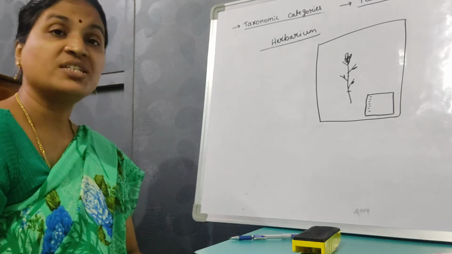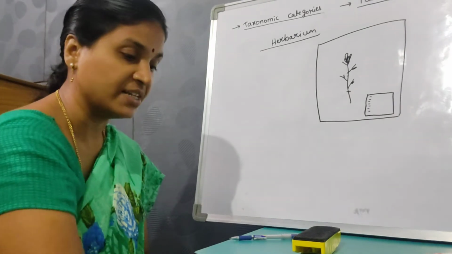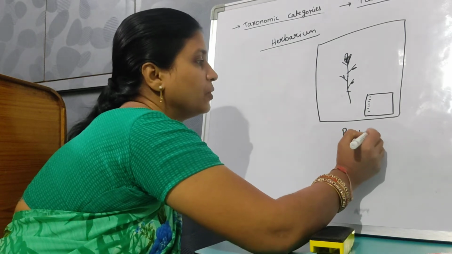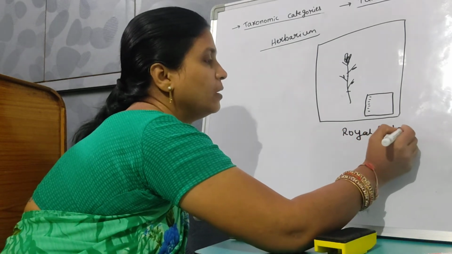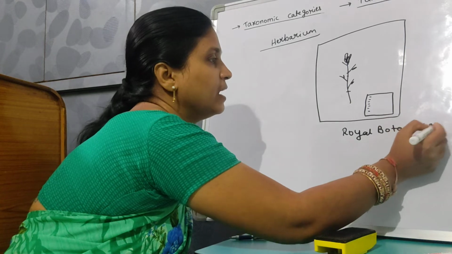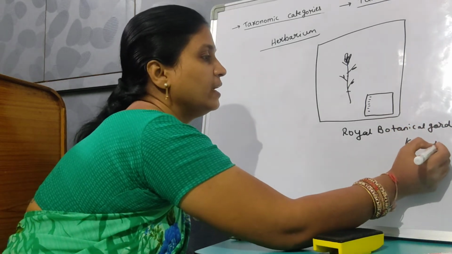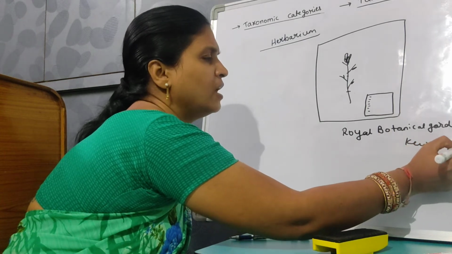The largest herbarium is present in the Royal Botanical Garden in Kew, England.